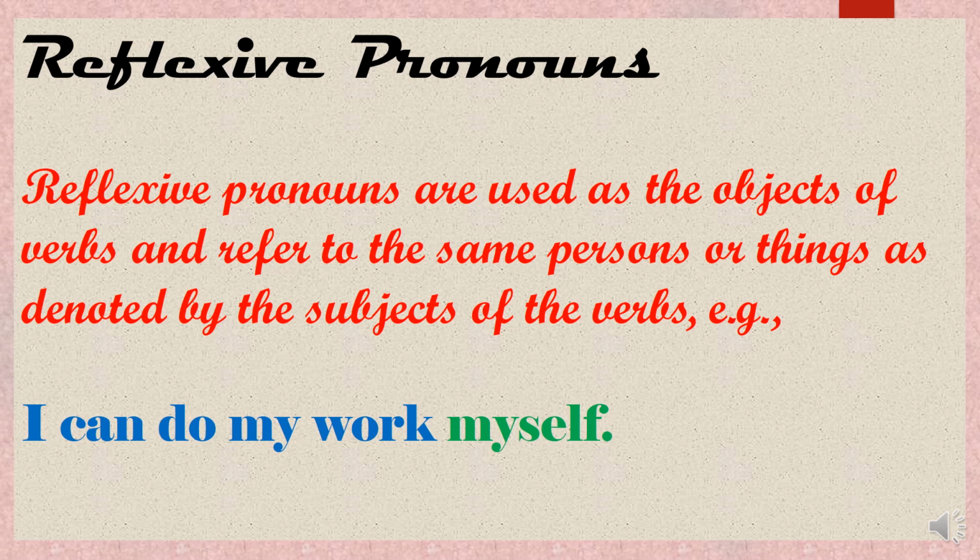See the sentence, I can do my work myself. Here I is the subject and myself is the object, because it is the receiving end of the sentence. I is the first person, the singular first person, and it is the subjective pronoun, whereas me is the objective pronoun in the first person. So it is clear what a reflexive pronoun is. Reflexive pronouns are used as the objects.